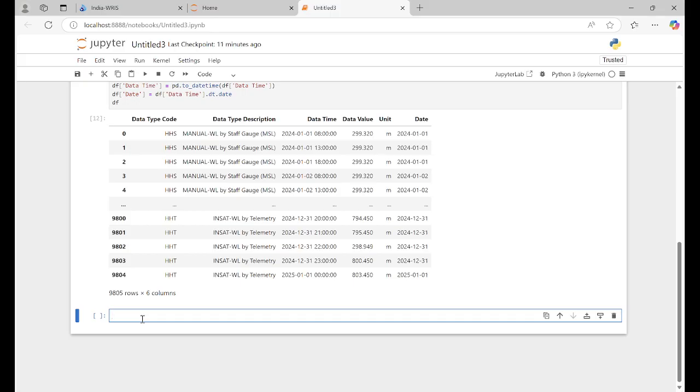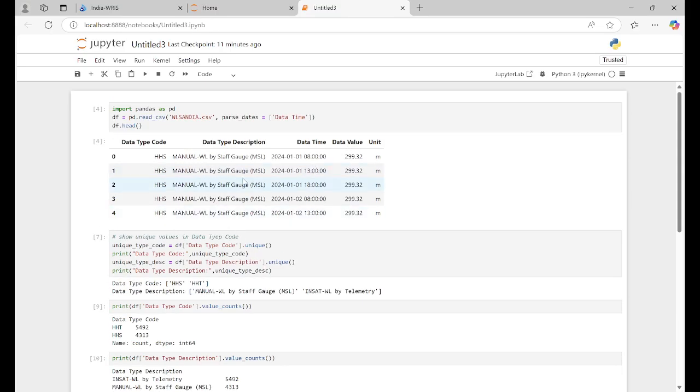So what I will do next is group by date and data type to get daily averages. Why are we doing this? If you see here, we have three values on 1/1/2024, three values on 1st January, and similarly for others.